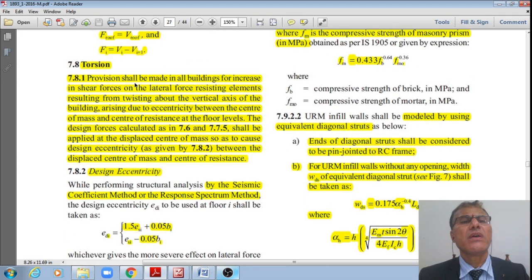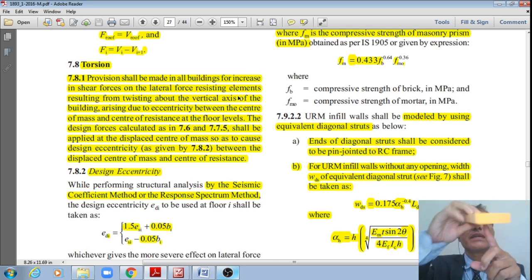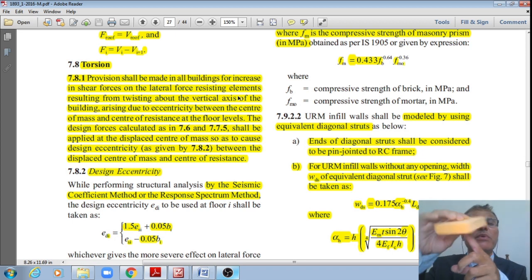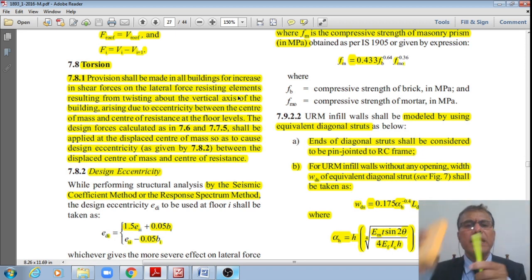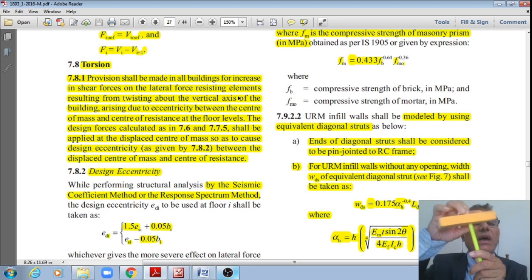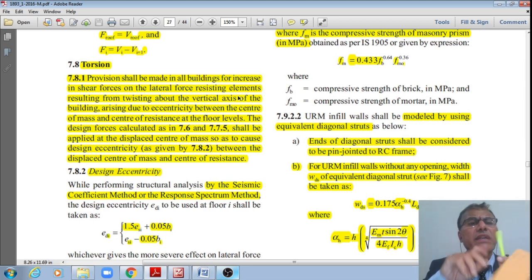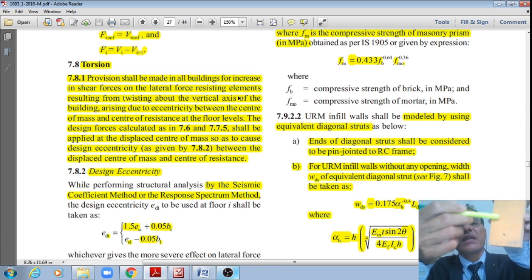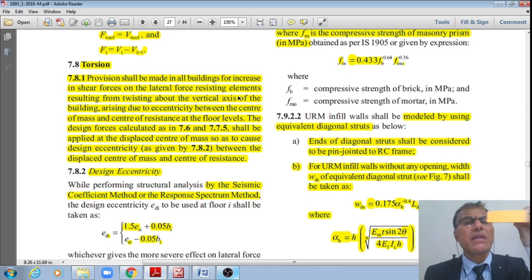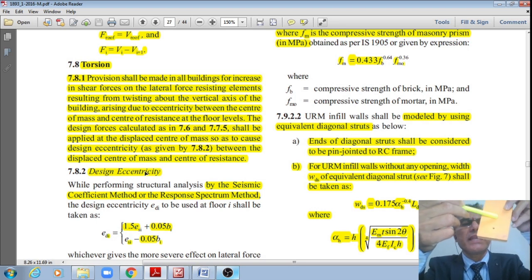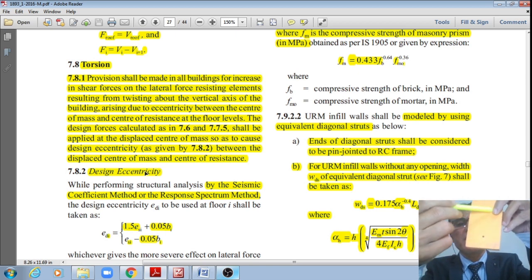Next one is the torsion. Provision shall be made in all the buildings for increase in shear forces on the lateral force resisting elements resulting from twisting about the vertical axis, like this, right, about this vertical axis of the building arising due to eccentricity between the center of mass and center of resistance at the floor levels, right? The design forces calculated as in clauses 7.6 and 7.7.5 shall be applied at the displaced center of mass so as to cause design eccentricity as given in clause 7.8.2 between the displaced center of mass and center of resistance, right.